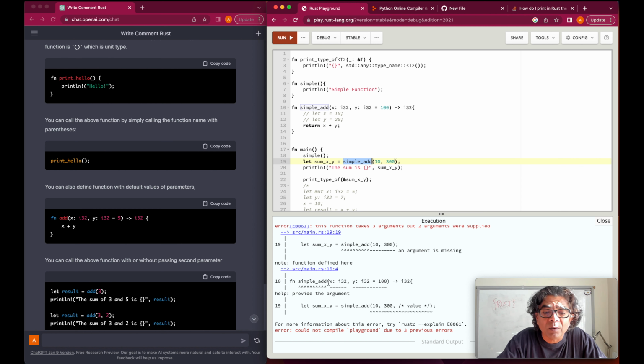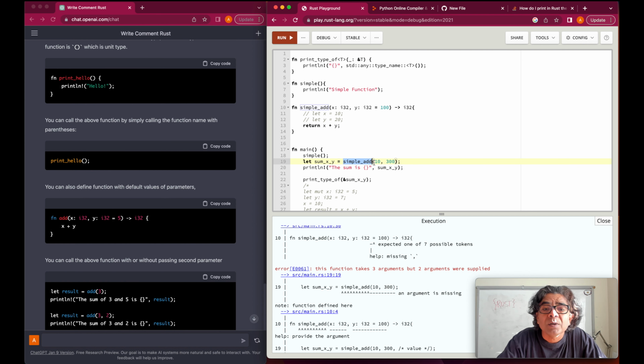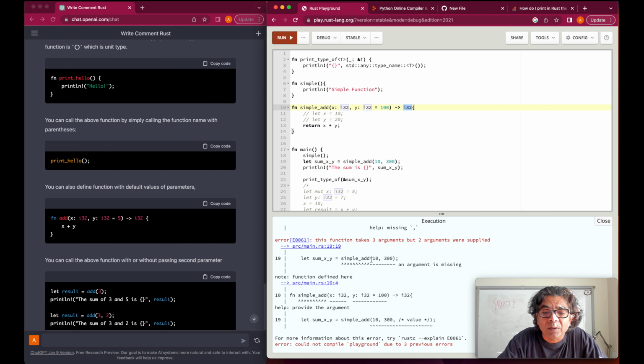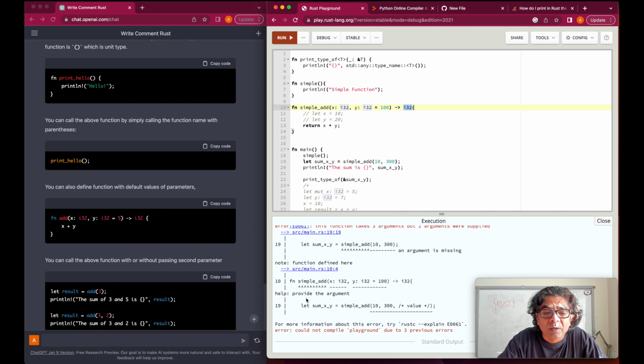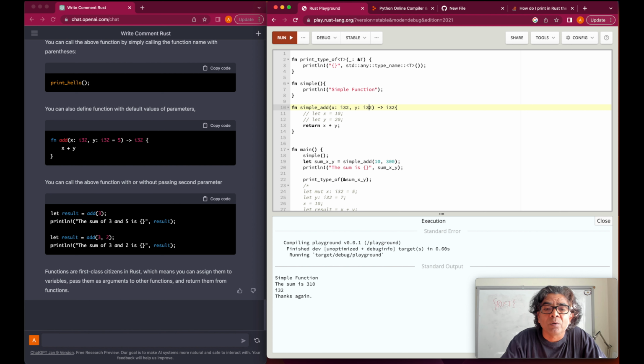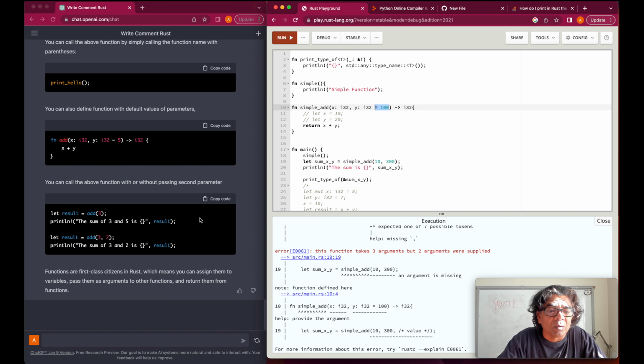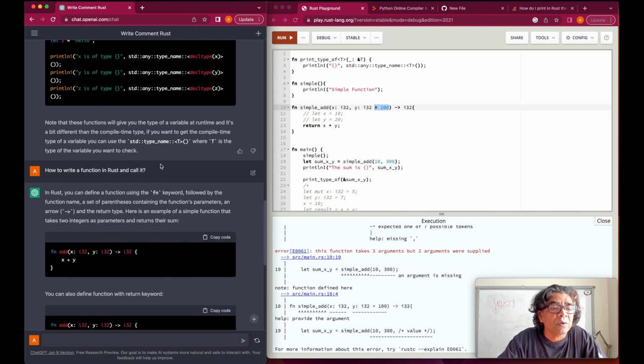Let's see what happens. The error is at line number 10, missing colon, x is 32, I32. Then here it says that an argument is missing. Let me close this, run it. I expect no error. Okay, so let me try equals 100. So when we define a default parameter, we are getting the error. So let me save this code. First, how to write the function in Rust and call it.